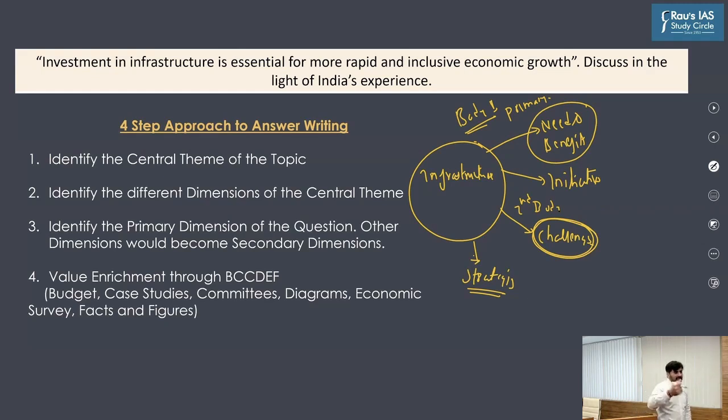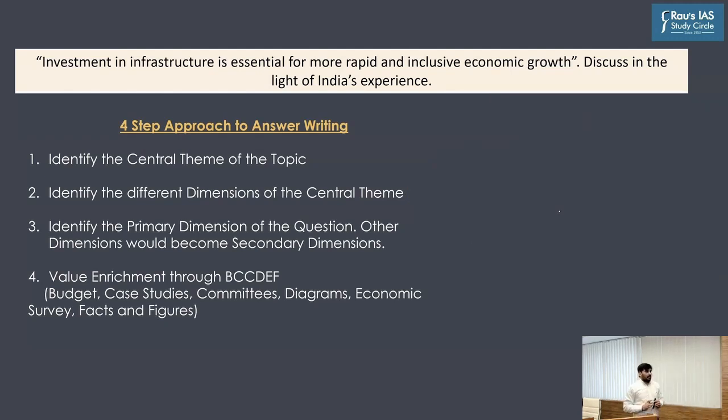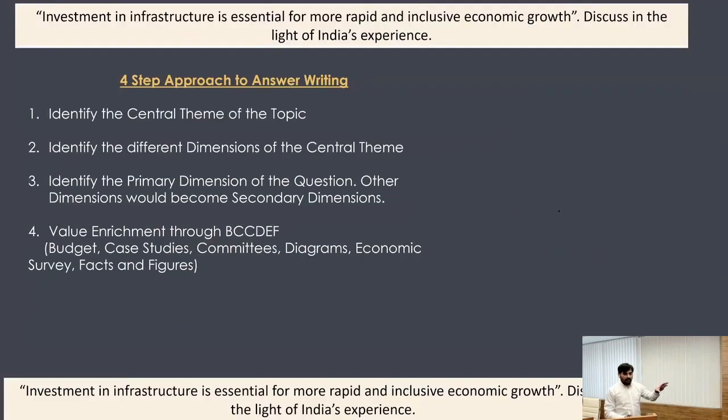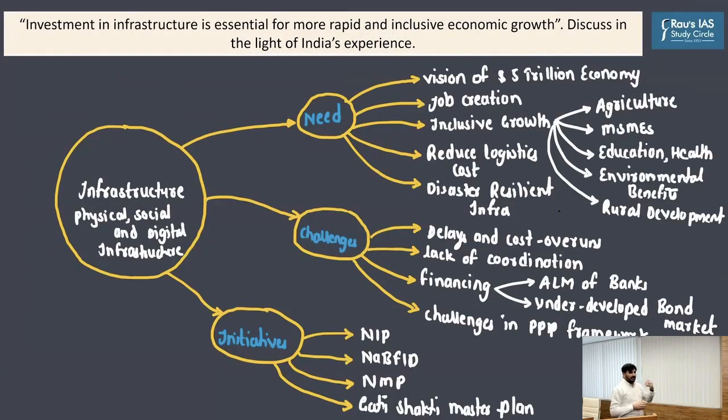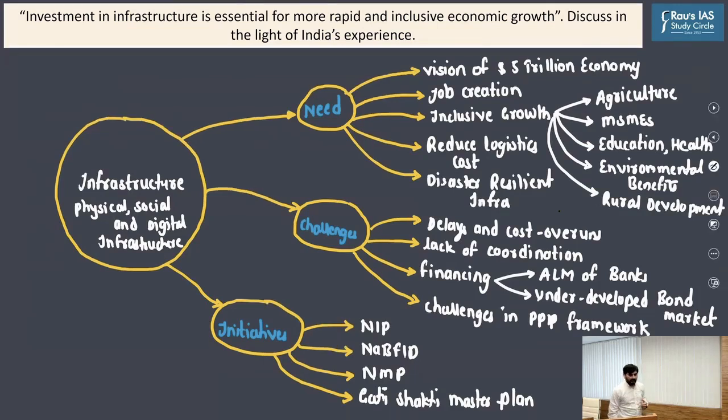So let's discuss the content of the answer. Once I discuss the content of the answer, then I will discuss the model answer or the suggested answer to this particular question. Clear? I hope you are able to see the screen now, all of you. Yes. So these are the three distinct dimensions: need, challenges, and initiatives.